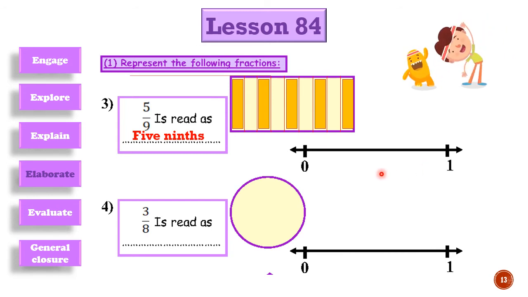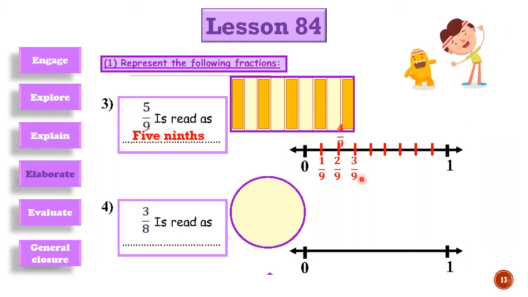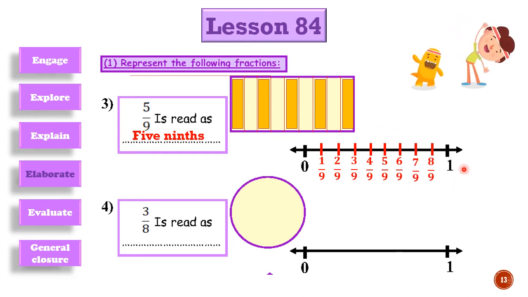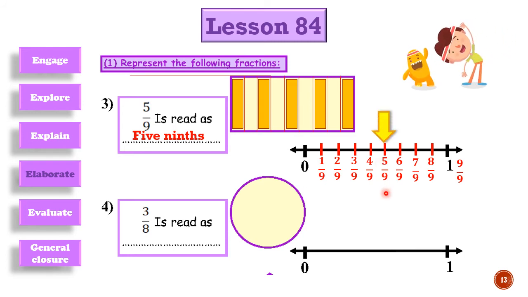Okay, now let's go to our number line. It will be how many? Yes, divided as the denominator, 9 parts, and write the fraction of each part. It will be 1/9, 2/9, 3/9, 4/9, 5/9, 6/9, 7/9, 8/9, and the whole one will be 9/9. Now 5/9 will be located here, and put an arrow here.